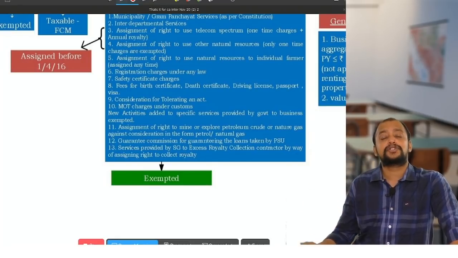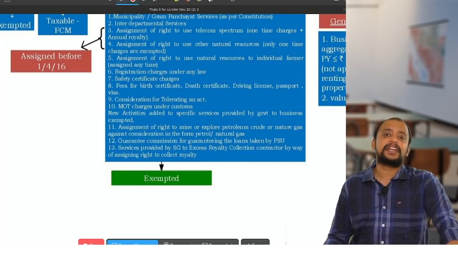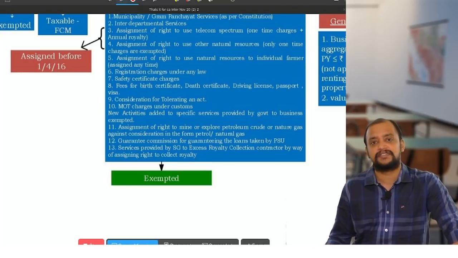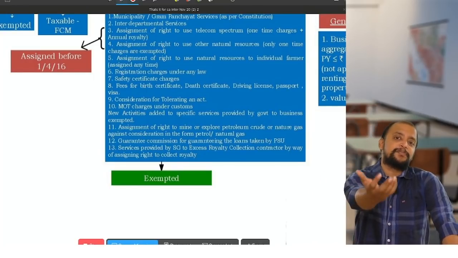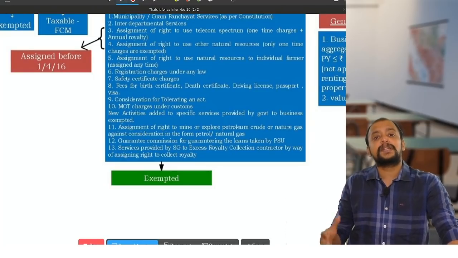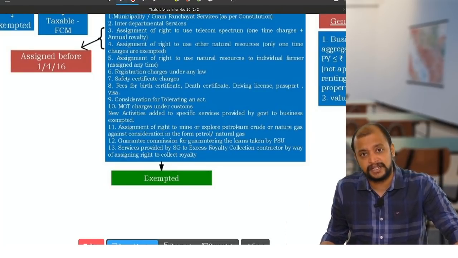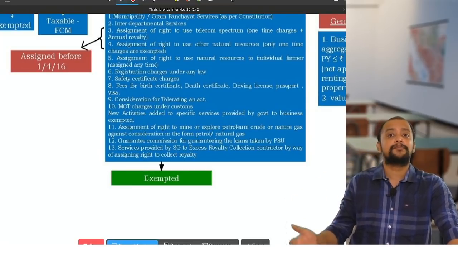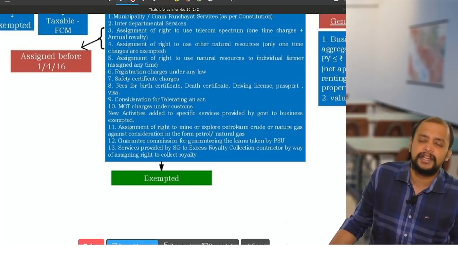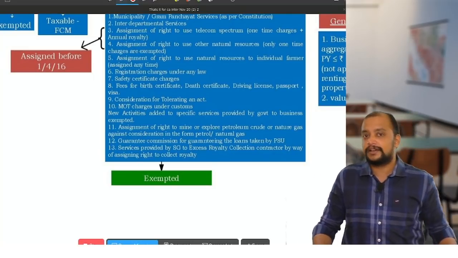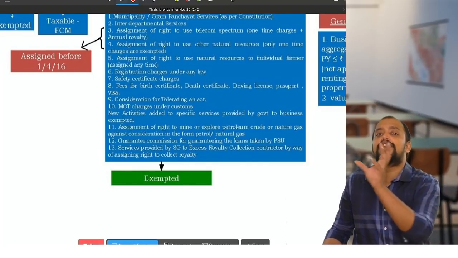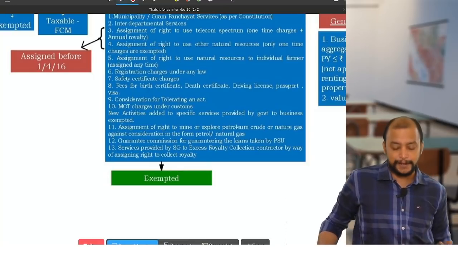Like, a key man insurance policy is taken. For taking the insurance policy they need birth certificate, and for claiming the insurance policy they need death certificate. So those services are received by the business entity on behalf of the individual. Same way, there is a company which is engaged in transportation business. The drivers who are their employees, for them the driving license etc. will be processed by the company. So services are provided to the company. Understood or not? If these certificates or services are directly provided to individuals, it is excluded from supply.